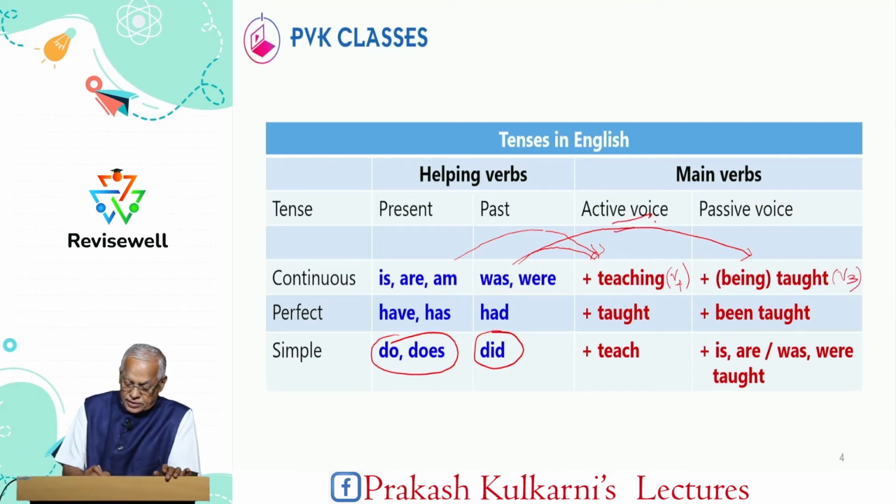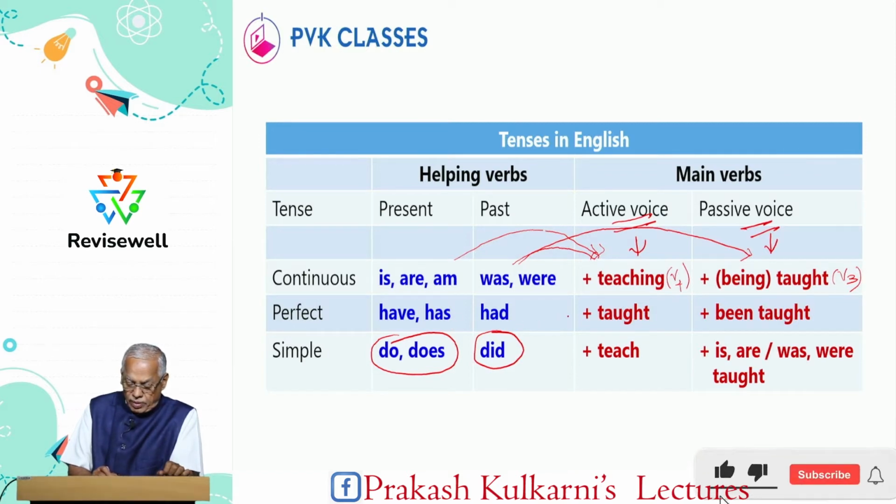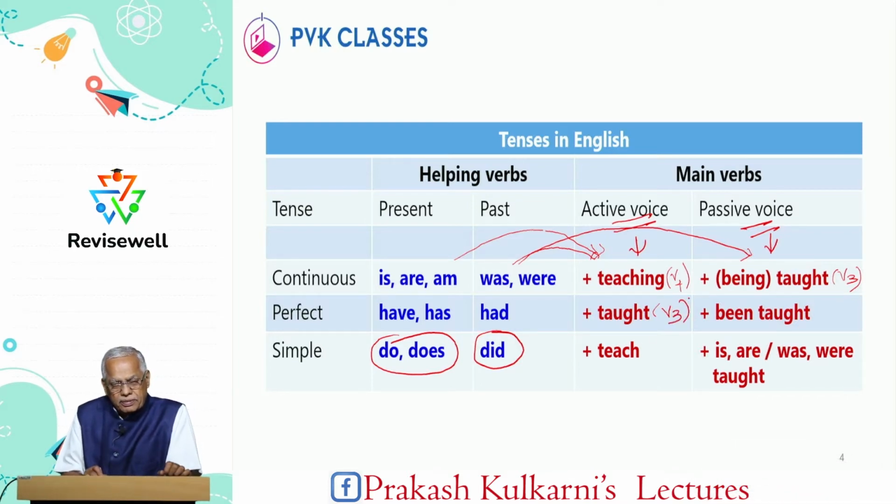Please note, this is active voice, this is passive voice. If have, has, present tense, had, past, followed by V3 verb, it is called have, has, V3 present perfect, had plus V3 past perfect. If it is a passive voice, it should be have been taught, had been taught.